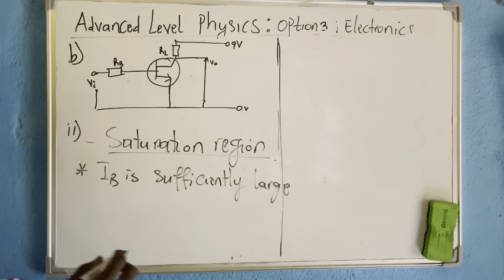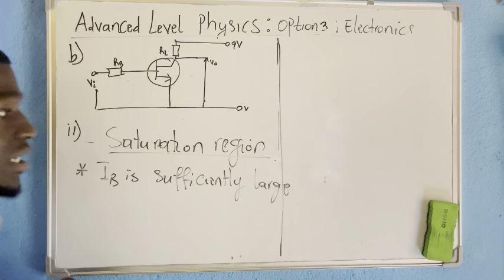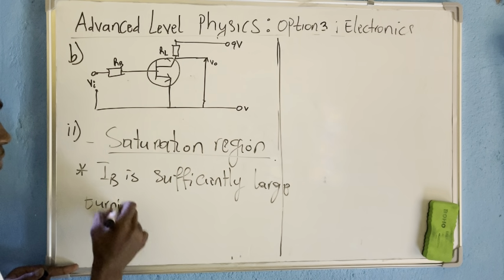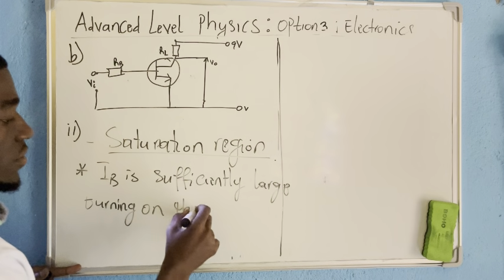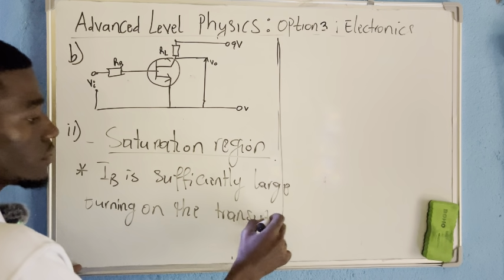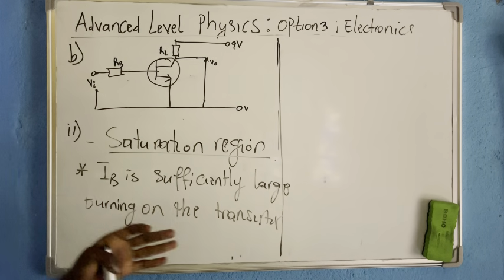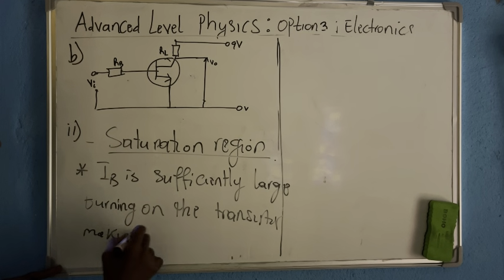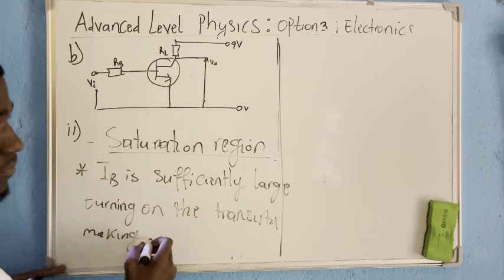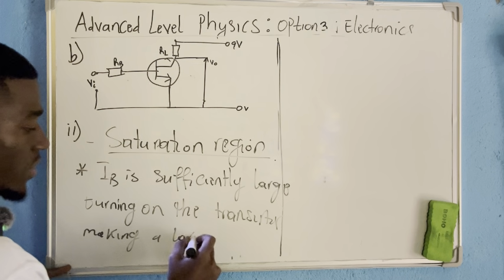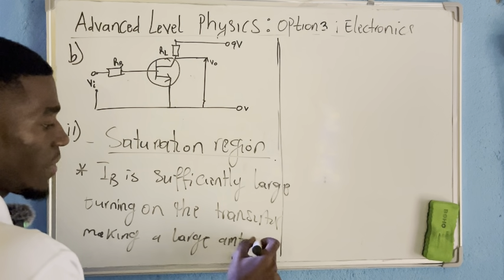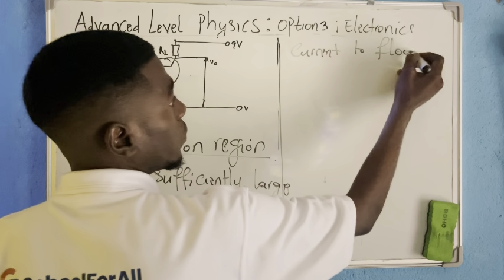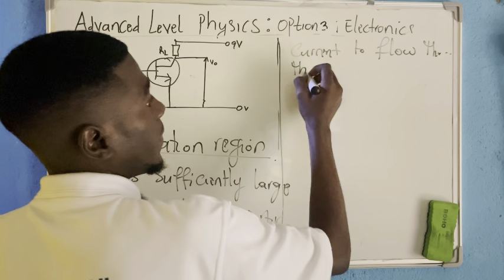IB is sufficiently large to turn on the transistor, making a large amount of current flow through the collector.